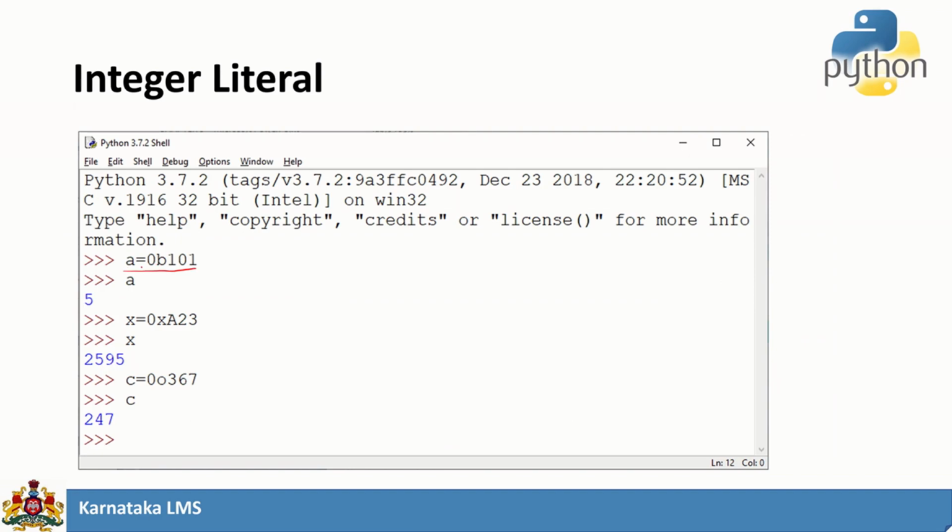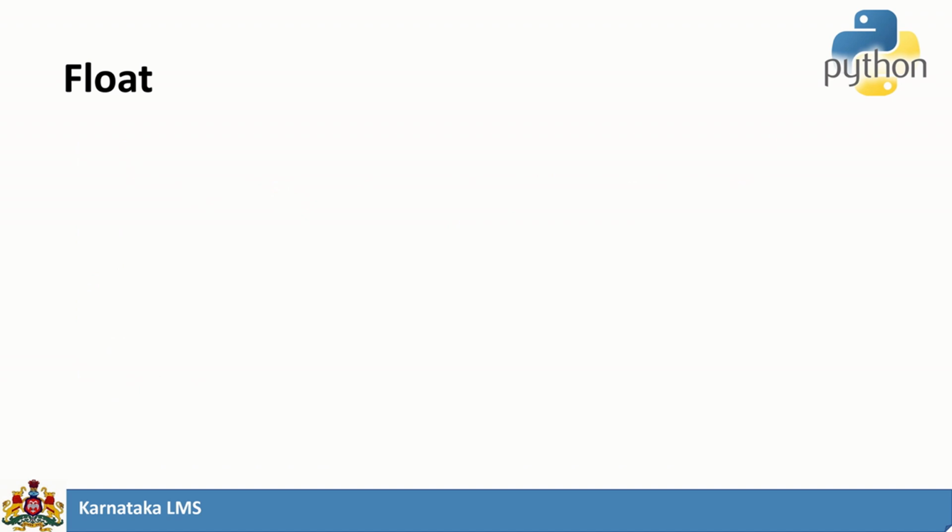You can assign the value A is equal to 0b101. But when you print, it will not print the binary value. It will print the integer value of that particular binary number. Here is an example of a hexadecimal number: the equivalent of 0xA23 is the integer 2595. This is an octal number, 0o367, and when you print it will give 247, the equivalent integer of that octal number. So like this you can use integer literals in your coding.